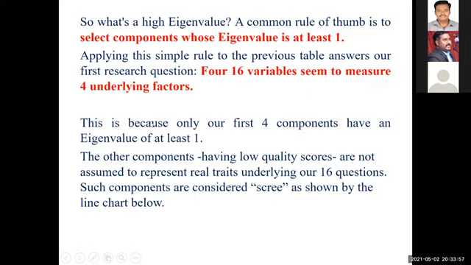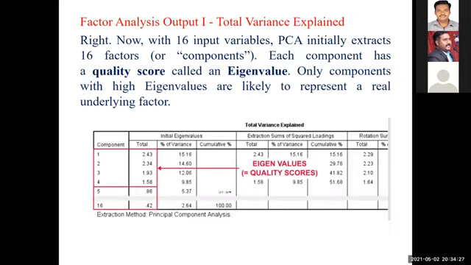See, I told you, right? Component stands for factors. You can take it as 1 factor, 2 factor, 3 factor, 4 factor. Component 1, 2, 3, 4 indicates factor 1, factor 2, factor 3, factor 4. Now see, from the previous output table, how could we say that? By seeing the eigenvalue, I told you, right?